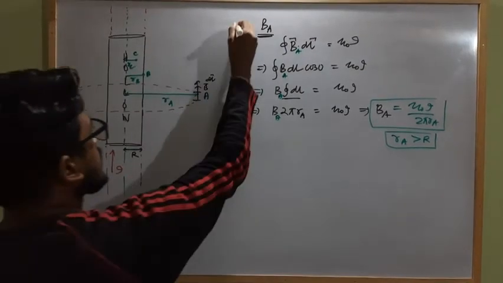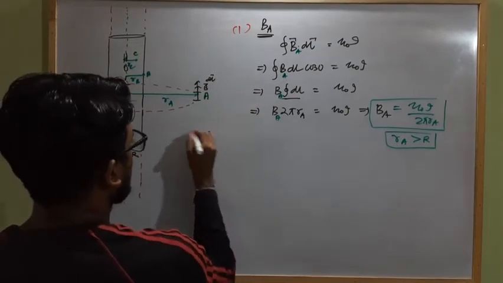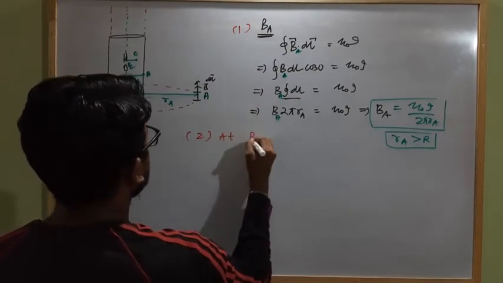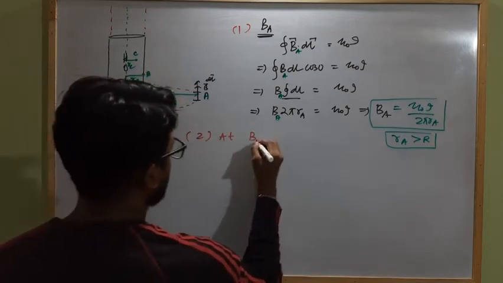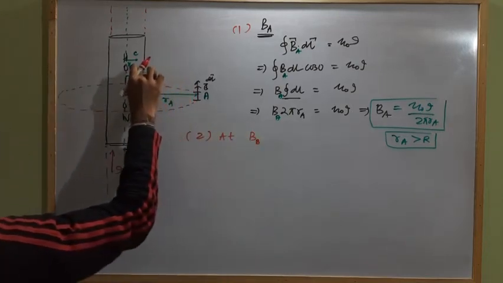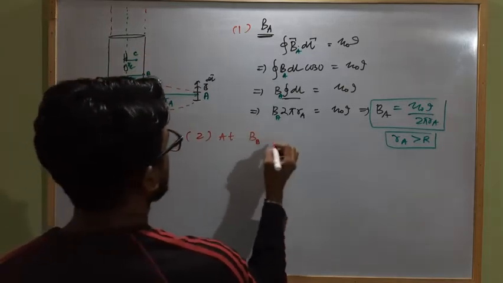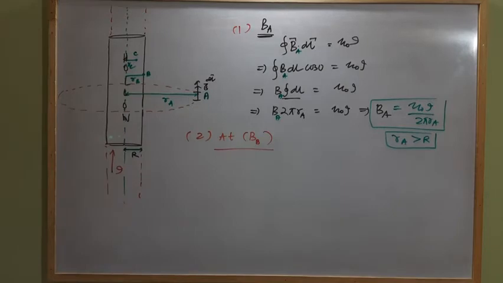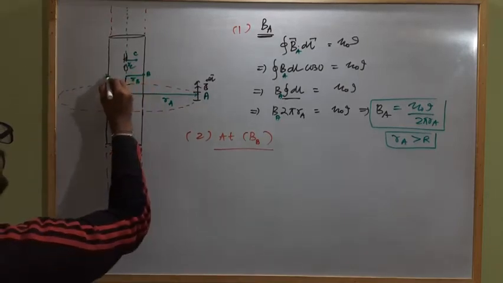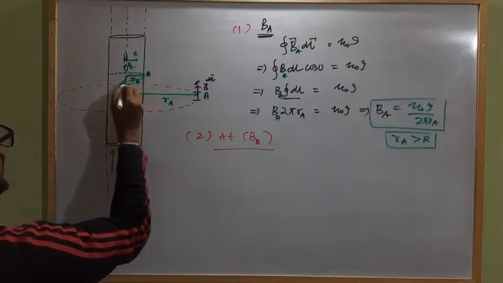Next, case 2, at point B. What is the strength of B at point B, which lies on the surface of the current carrying conductor? So now we have to imagine at point B an Amperian loop like this.